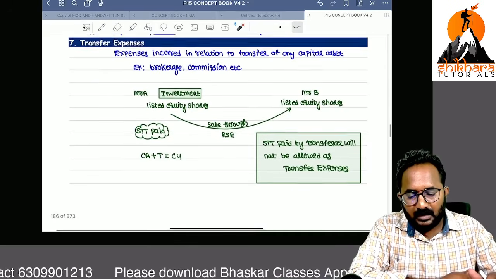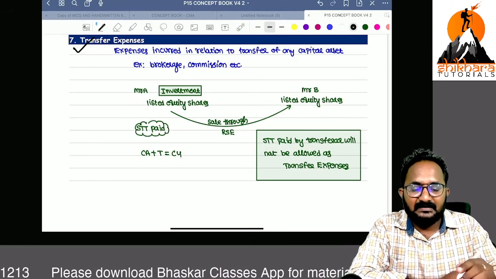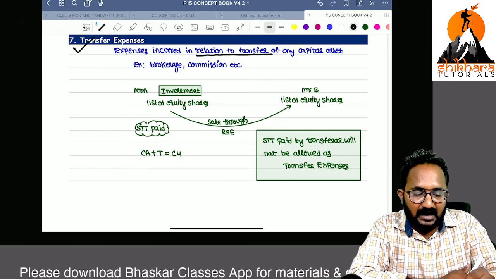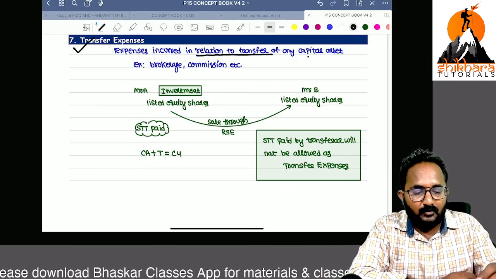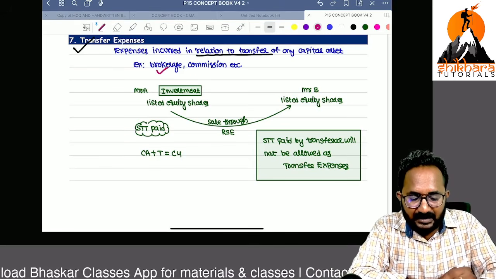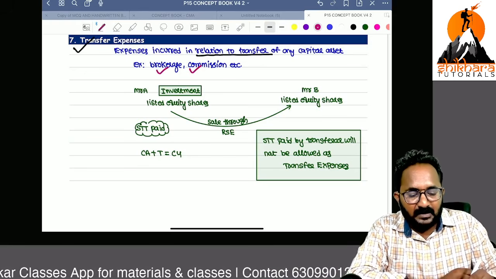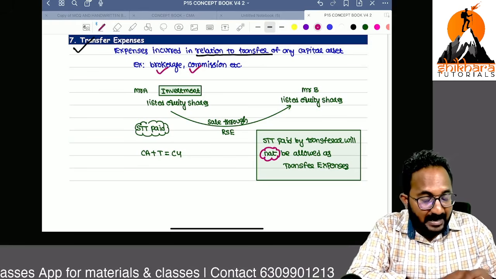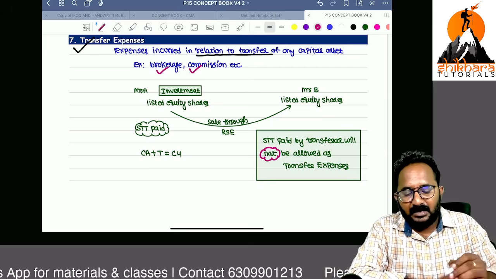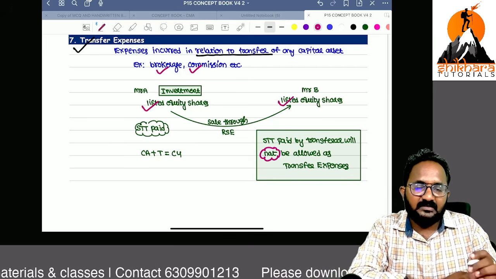Now, a note point related to transfer expenses, try to remember. Any expenses incurred in relation to the transfer of any capital asset, we can call as transfer expenses. Example, brokerage, commission. But one thing you have to remember, security transaction tax, if you paid any. Normally you have listed equity shares and you want to transfer these listed equity shares to others.